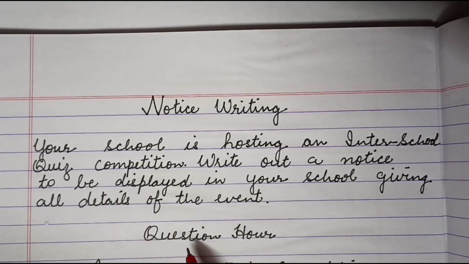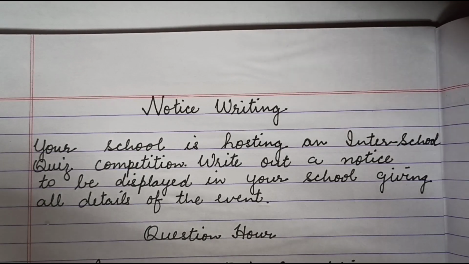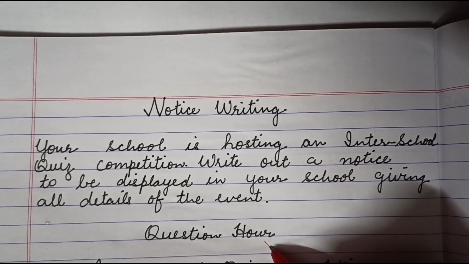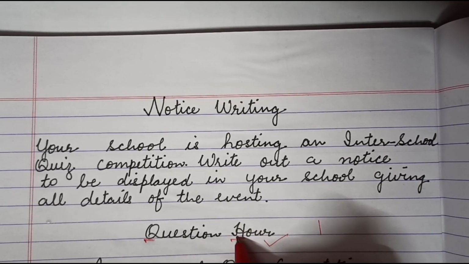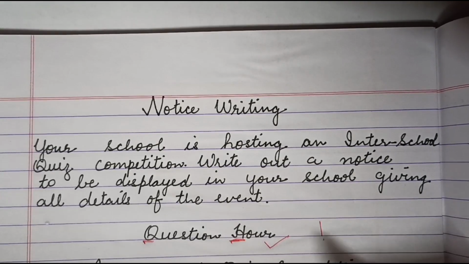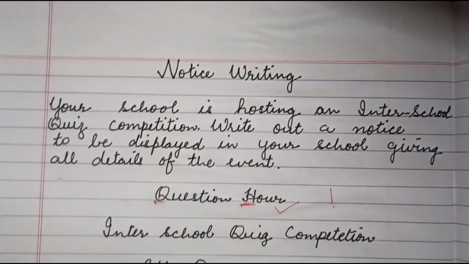So I have given a caption, Question Hour. It could be Brainstorm, or it could simply be Quiz Exclamation. So depending upon which kind of competition is being organized, you will write a caption. Caption carries 1 mark. First letter of every word in the caption needs to be capital. So if you have written it correctly, you will get 1 mark here.